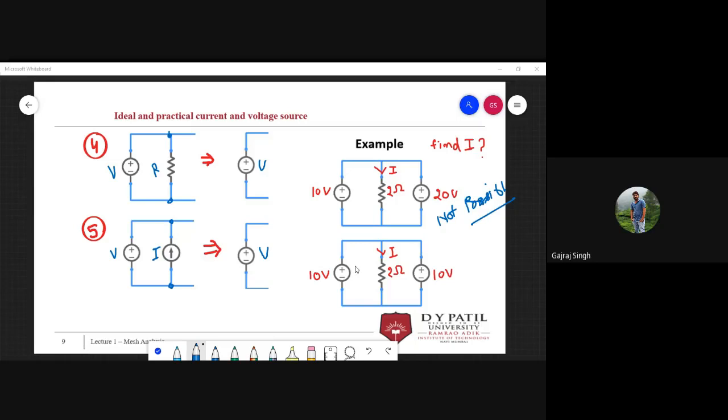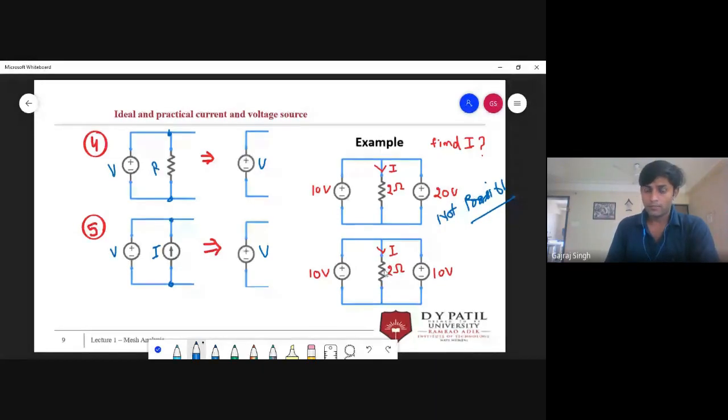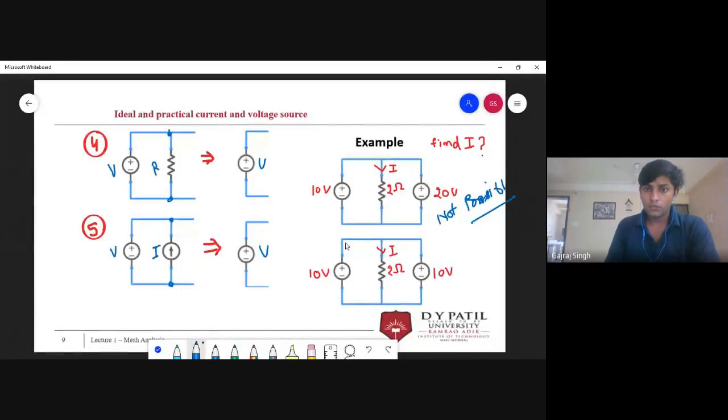Tell me, what about this circuit? You know a bit about the superposition theorem? Yes, okay. If you don't know about the superposition theorem, you might not be able to understand this, so don't worry about it. It's not that important, especially not for your coming exam, but you have to know about it.